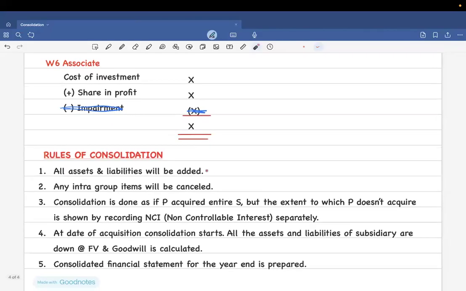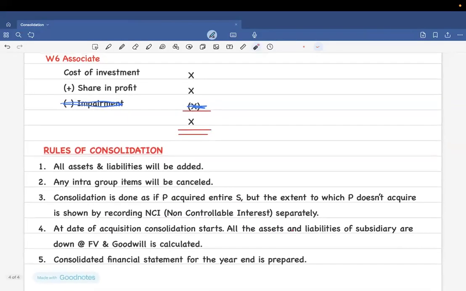Now, the rules of consolidation. If there is a more than 50 percent acquisition, what are the rules? You need to add all the assets and liabilities together of each of the companies. Now, there can be intra-group transactions. That means a parent can sell things to a subsidiary, a subsidiary can sell things to the parent, right? So all those intra-group items would be removed and cancelled. Clear? Third one, when you do consolidation, your POV, that is the point of view, is P is acquiring the whole of S. Understood? And then later on, you're going to record NCI. That means you're going to mention separately what doesn't belong to P.